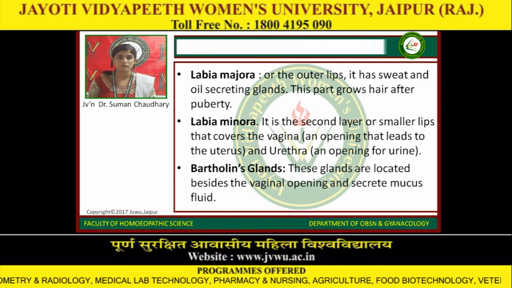Labia minora. It is the second layer, or smaller lips, that cover the vagina, an opening that leads to the uterus, and the urethra, the opening for the urine. Bartholin glands. These glands are located beside the vaginal opening and secrete mucous fluid.